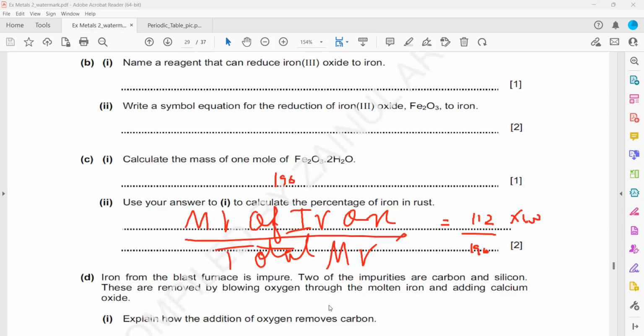Yeah, that's right. It's fine. This will give you the percentage: how much iron divided by total mass times 100.